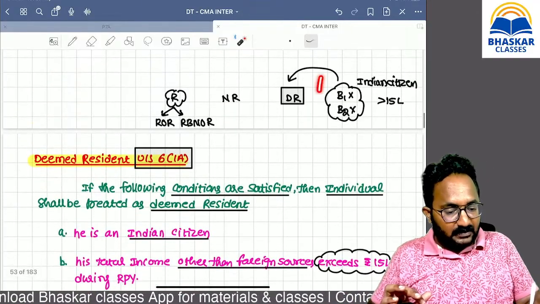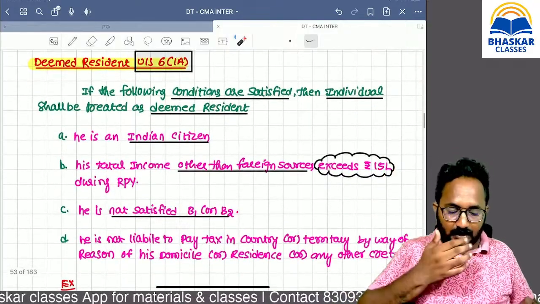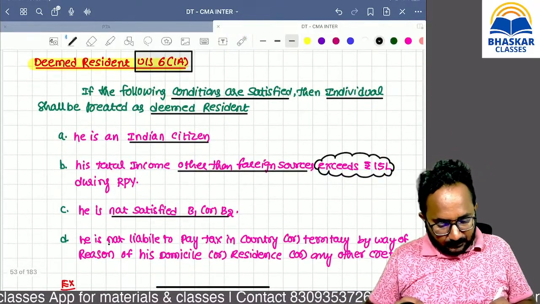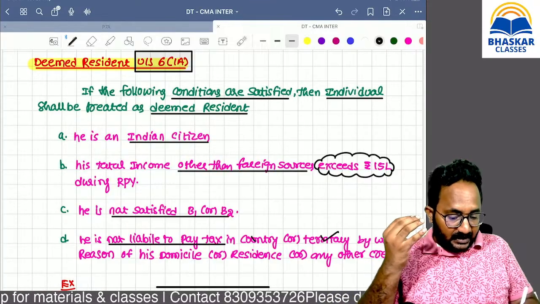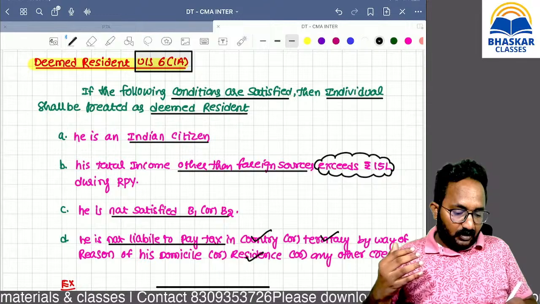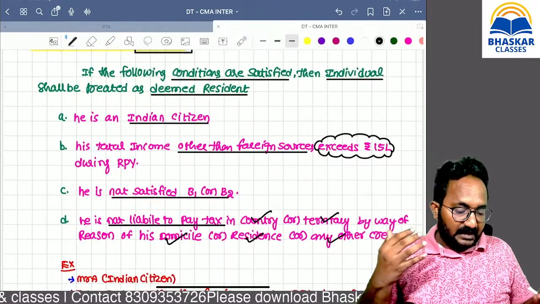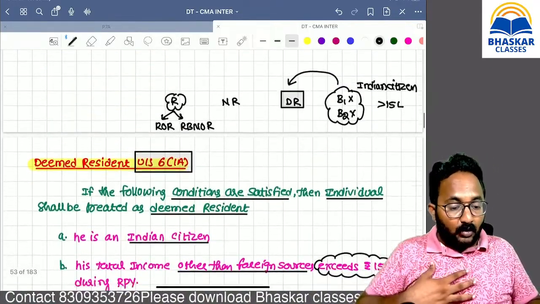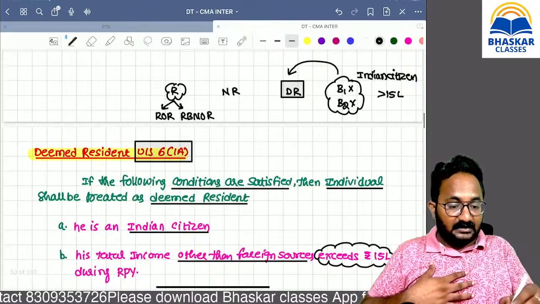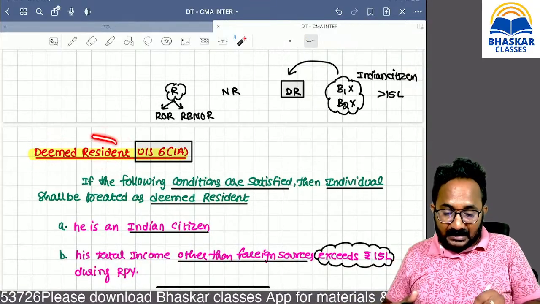We are targeting those having total income from Indian sources of more than 15 lakh. The last condition is important. He is not liable to pay tax in any country or territory because of residence, domicile or any other criteria. He is not paying tax in any country. That's why we are treating that person as a deemed resident. Now we are collecting the tax.